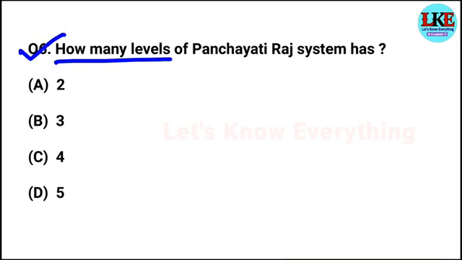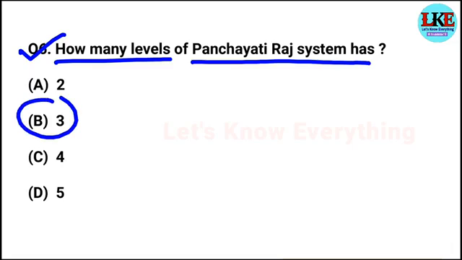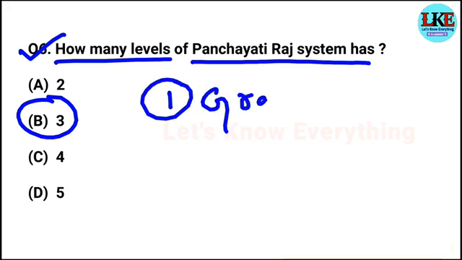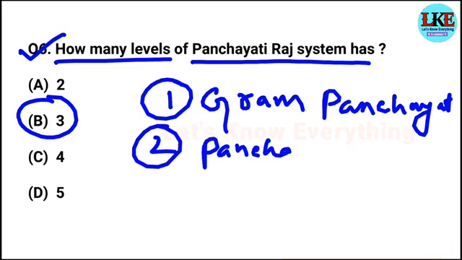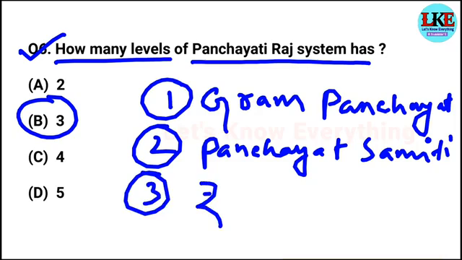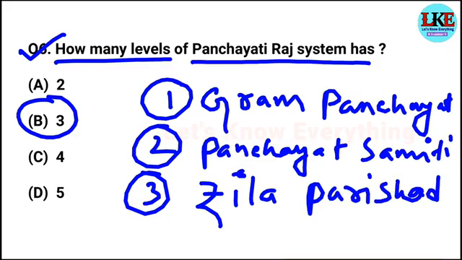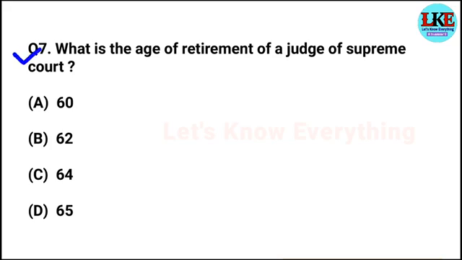Question number 6. How many levels does the Panchayati Raj system have? Right answer option B, 3 levels. And these levels are Gram Panchayat, Panchayat Samiti, and 3. Jilla Parishad. Got it? Next question.